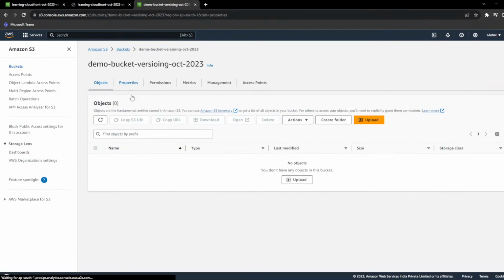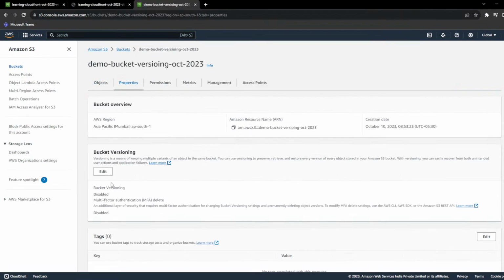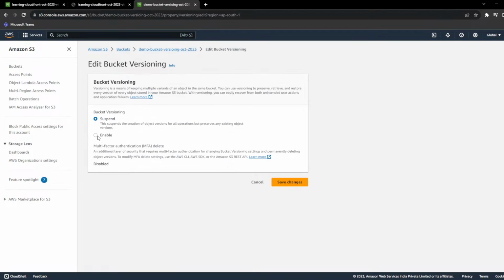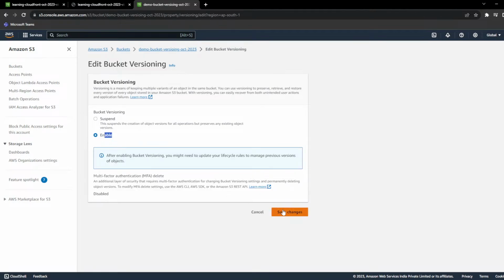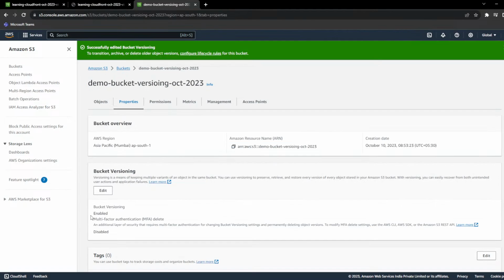Now let's create a version of this. And save. So you can see we have enabled the versioning. Now what will change here?